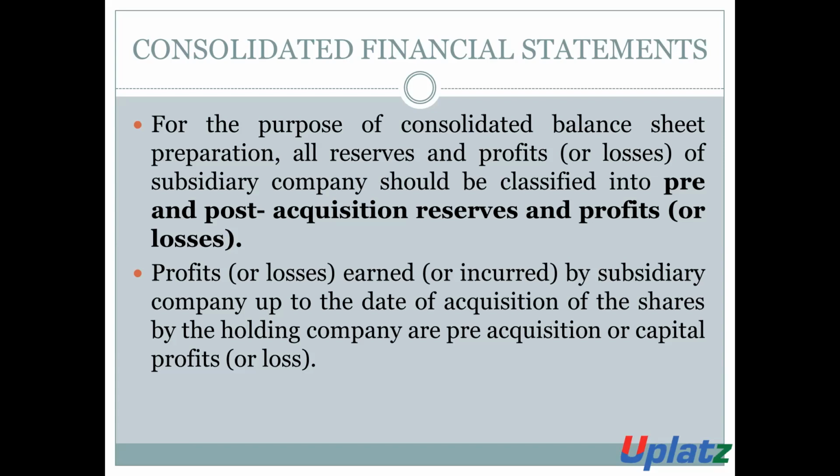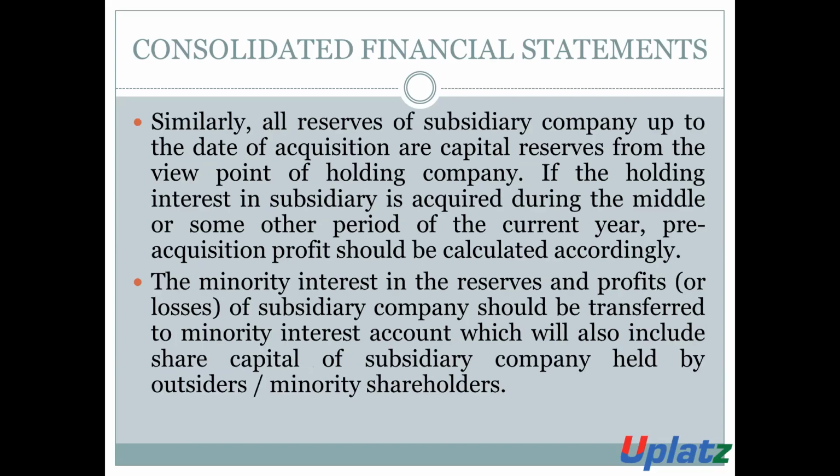This is the pre-acquisition profit or pre-acquisition loss. Similarly, all the reserves of the subsidiary company up to the date of acquisition are capital reserve from the viewpoint of the holding company.